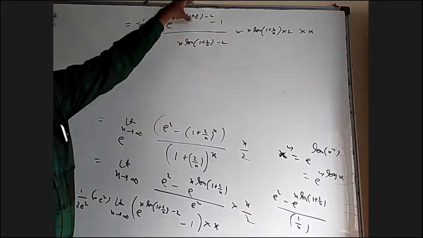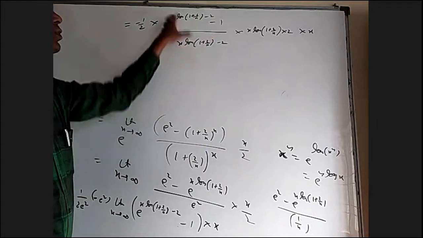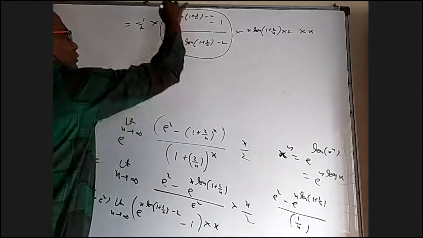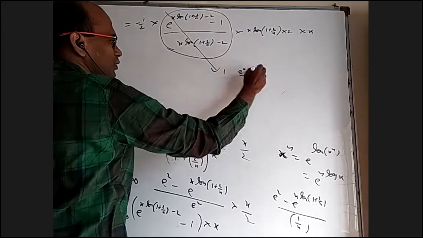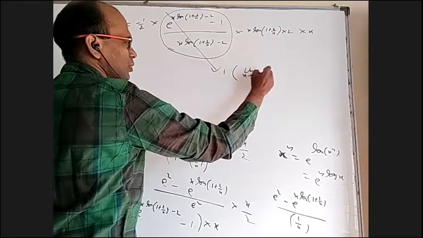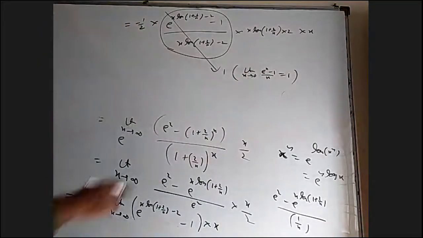Now it is like e power some f of x minus 1 by same f of x, and that is tending to 0. So this will become 1 based on the formula e power x minus 1 by x. I can write limit x tends to 0 e power x minus 1 by x equal to 1 based on that. Now this is gone.